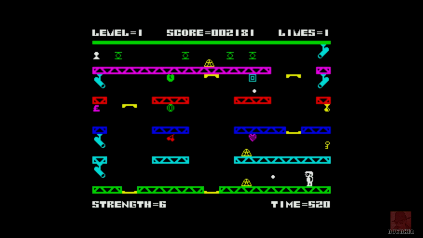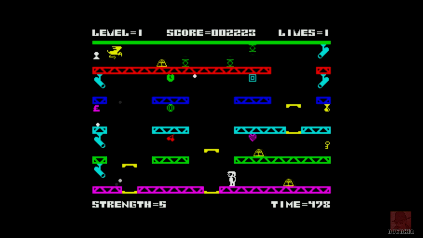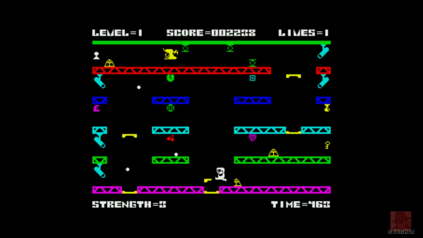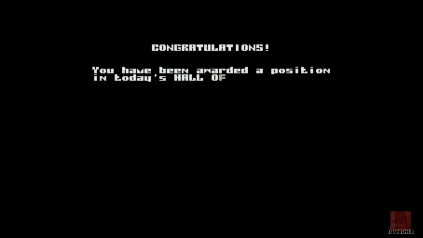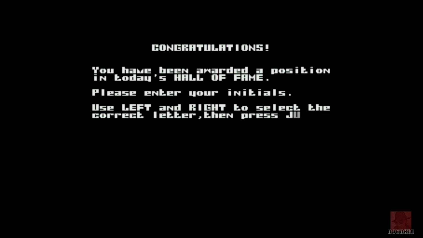Come on, Nick. Now I'm probably going to end up playing this longer than I am. I don't know what the significance of the levels changing colour is. And now it's magenta. I don't know what it is. Maybe it's just to disorientate us as we jump back on a lift and it's game over again. Well, shall we have one last go on the thing? Congratulations, you have been awarded a position in today's Hall of Fame. Please enter your initials. Well, we might do that, or I might just say anything just to get on here.